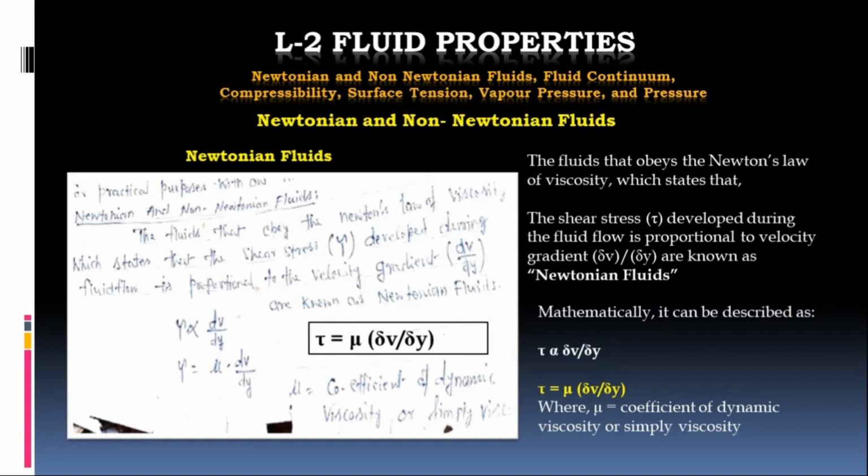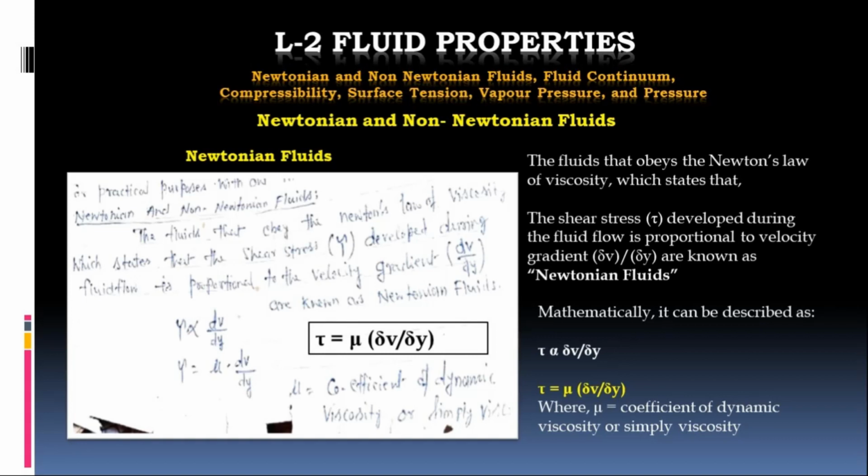What is that constant? That constant is reckoned as mu. Yesterday we had discussed that mu is the coefficient of dynamic viscosity or simply viscosity. Unless otherwise specified, our viscosities are always dynamic viscosity.